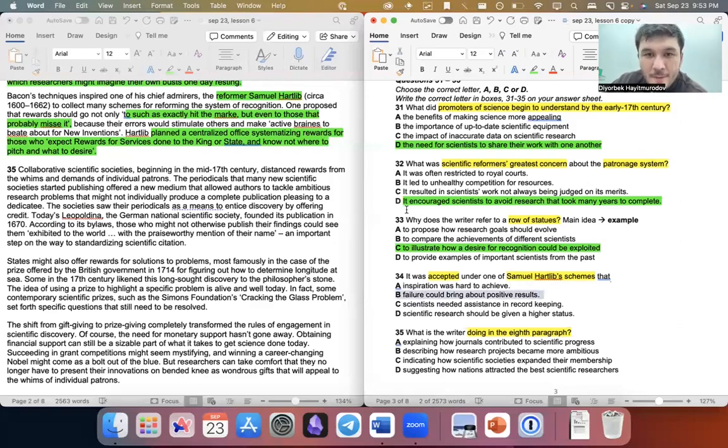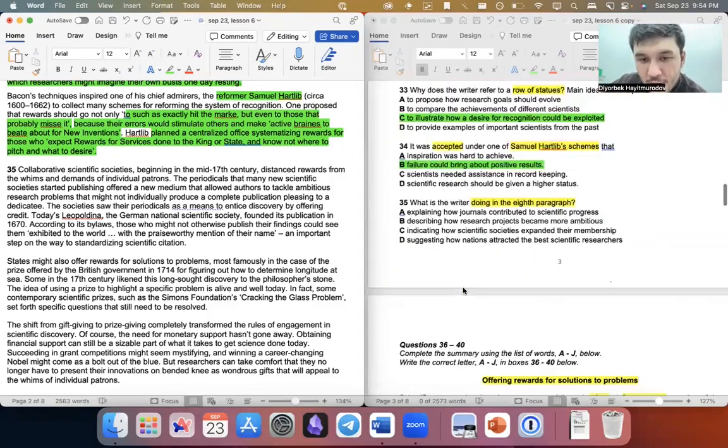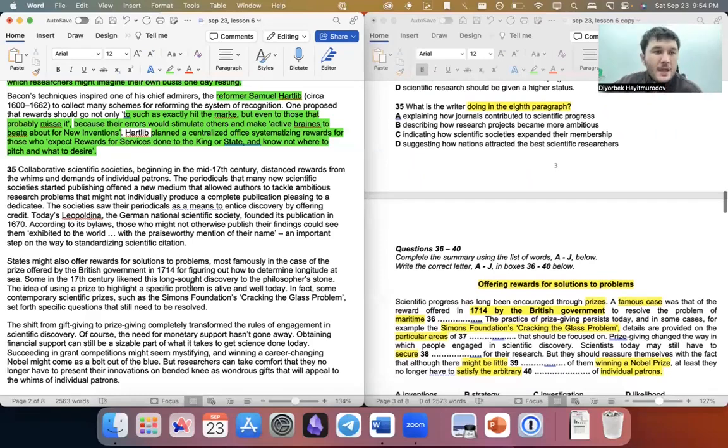Because look, he said we should not give only those that hit the mark. You know the expression, hit the mark, right? But even those that probably miss it, because their errors would stimulate others and make active brains bid about their new inventions. So bringing about means causing positive results. Their mistakes led to this. So that's why the answer is 34, B.